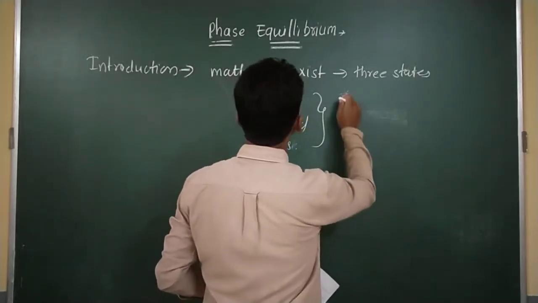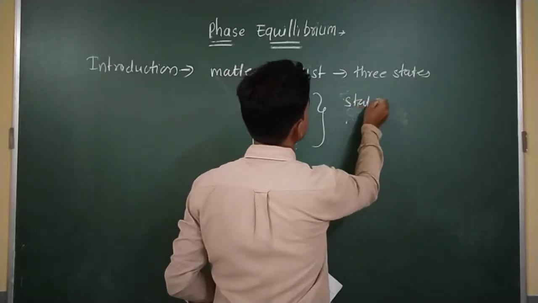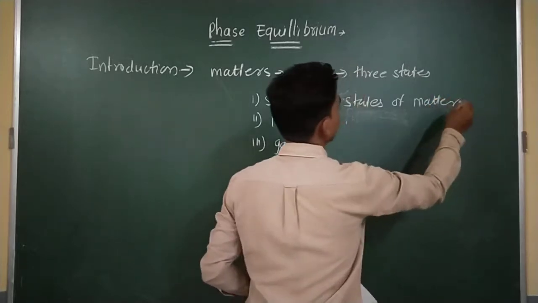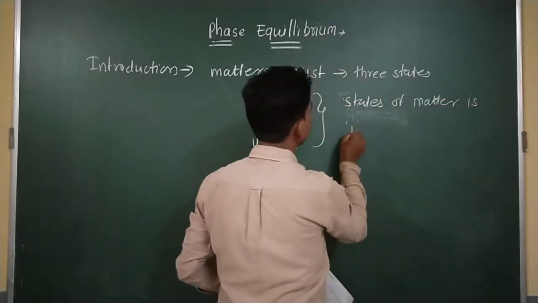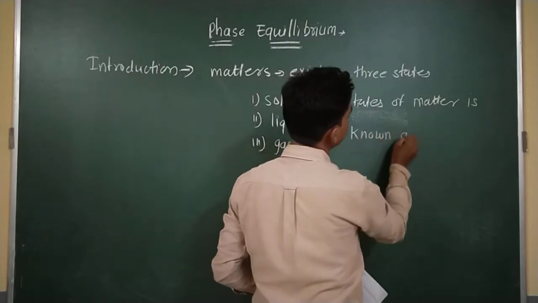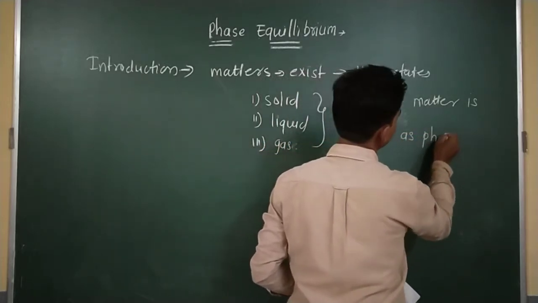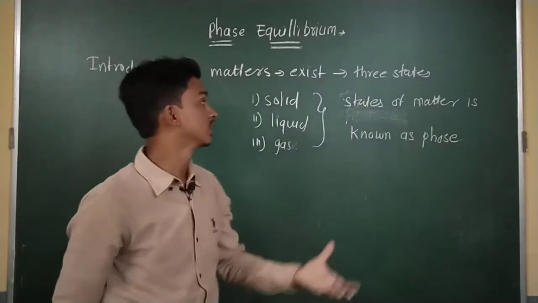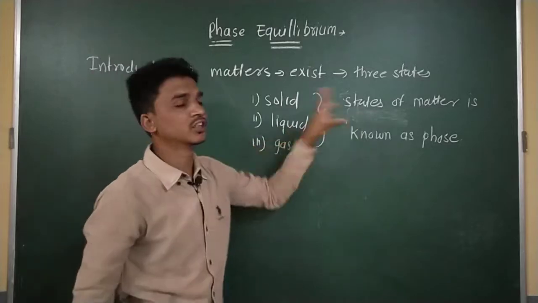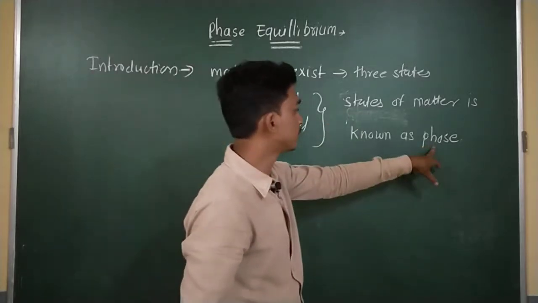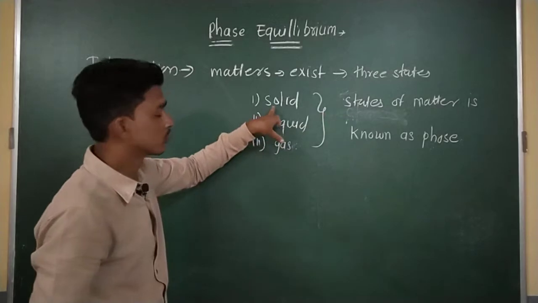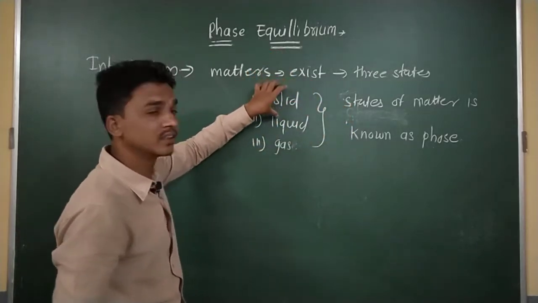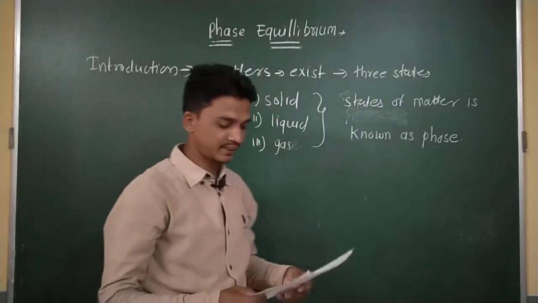I am writing here: phases, states of matter, also known as a phase. The definition of phase is different from the definition of states of matter, but the phase is also known as a solid state, and as we know, matter exists in three states: solid, liquid, and gaseous states.